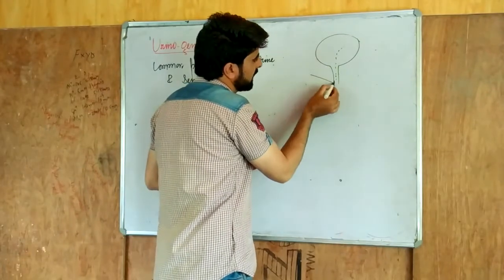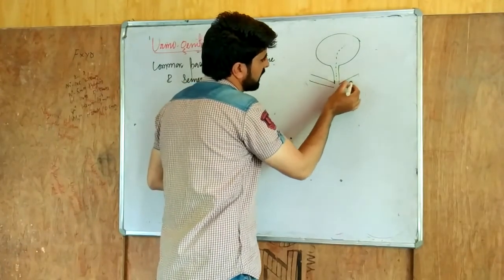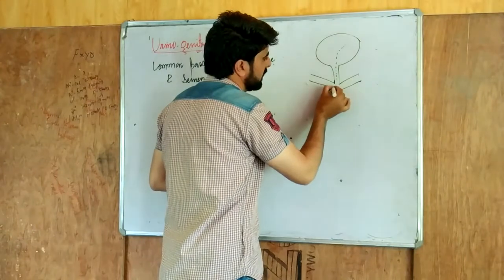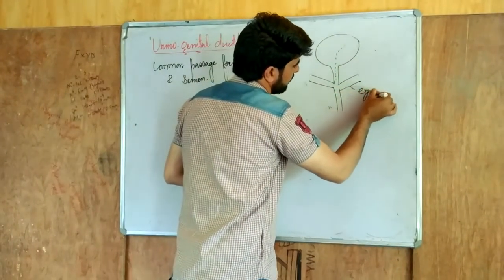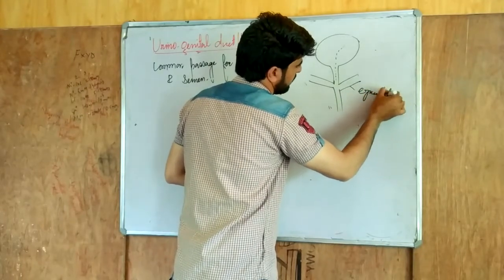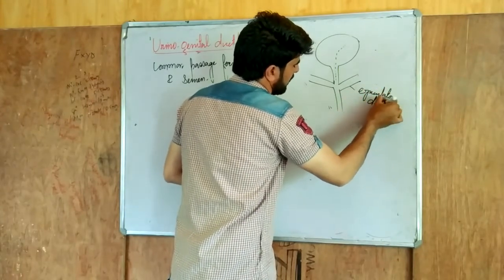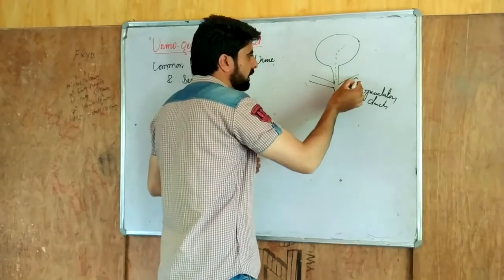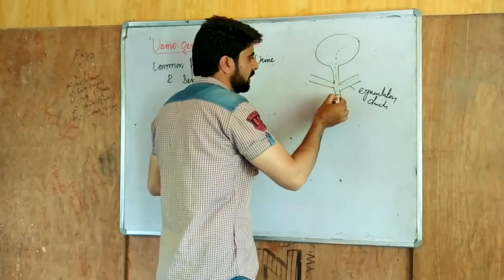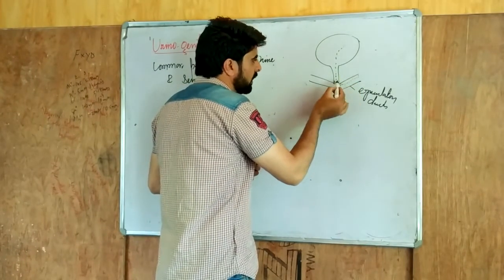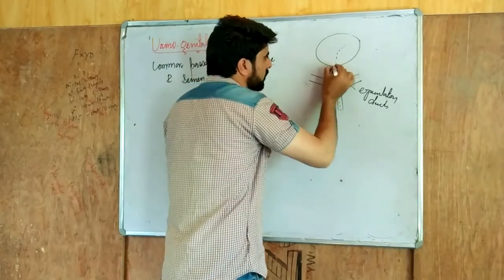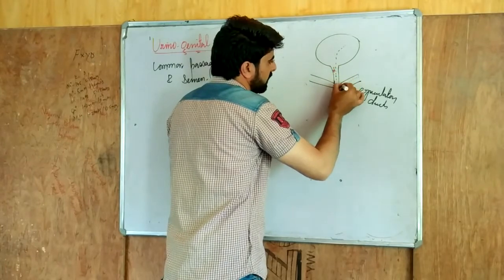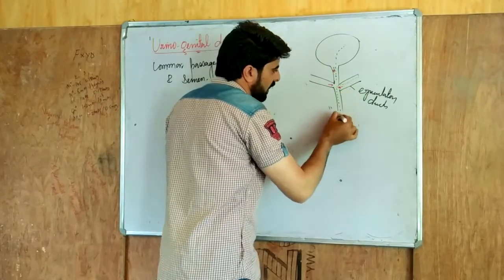Then after that we have ducts here, which we call the ejaculatory ducts. Through these ejaculatory ducts, the sperms are thrown into the urethra. That means urine from the urinary bladder and semen from the ejaculatory duct now have a common passage.